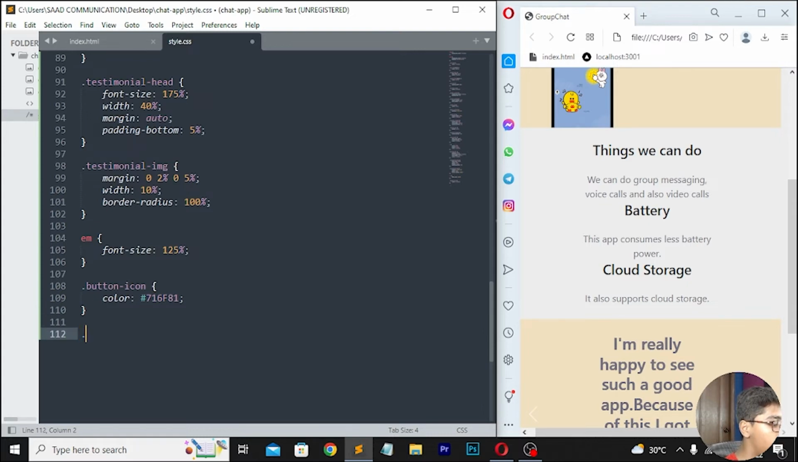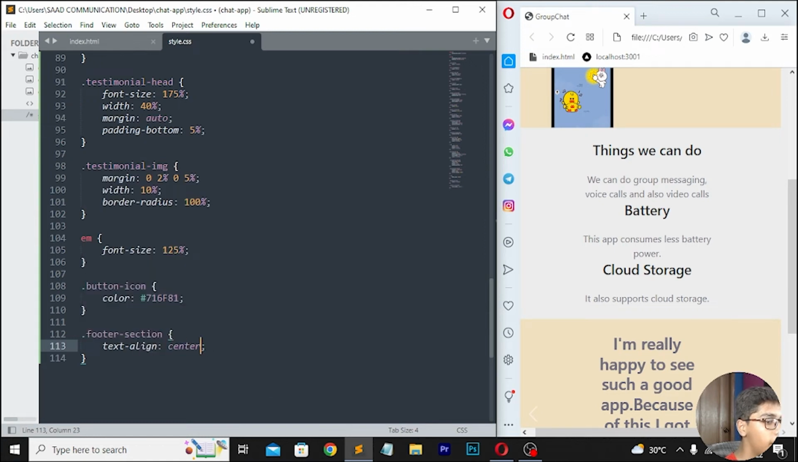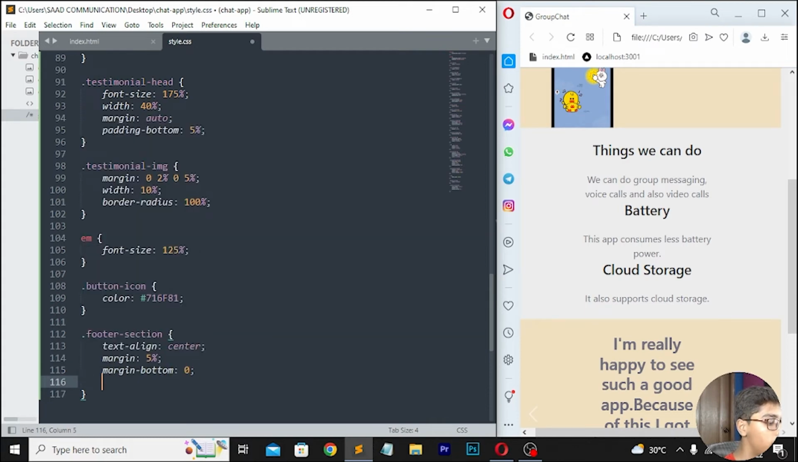Move down right here .footer-section. Then here I'll be writing text align center. Then right here margin, which should be 5%. Here I'll be writing margin bottom, which should be 0. And then I'll be writing padding bottom here. So simply I will be now writing padding bottom 1%.